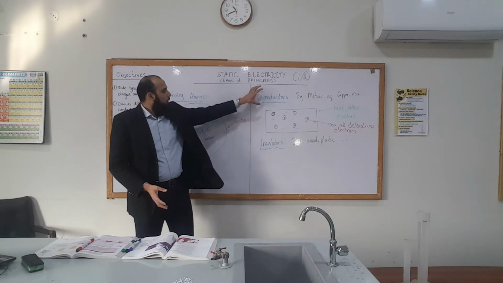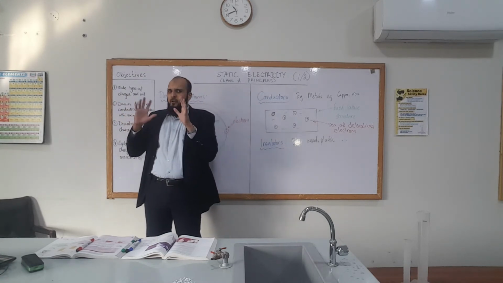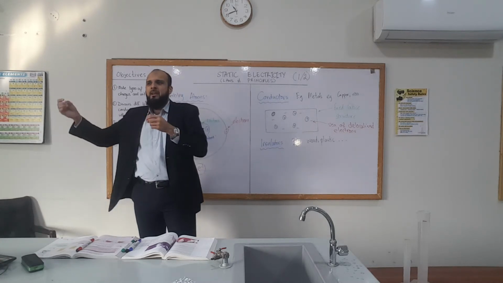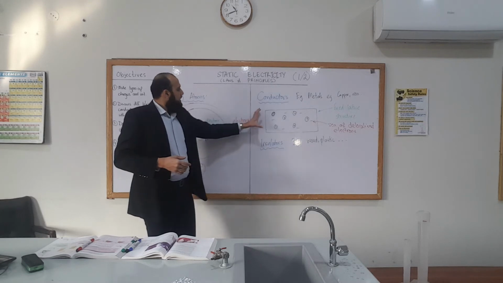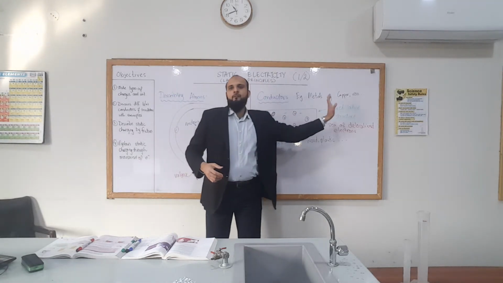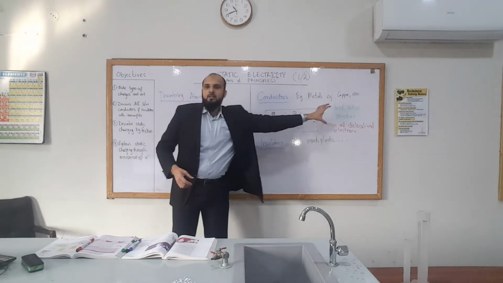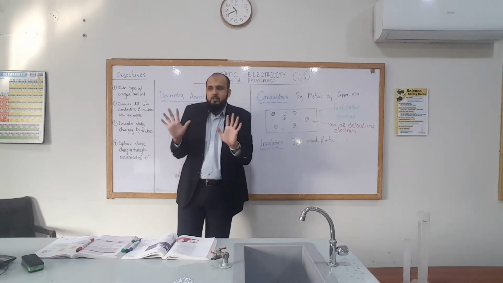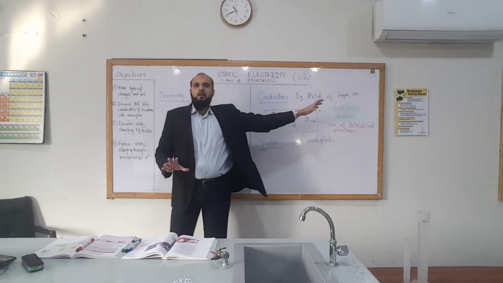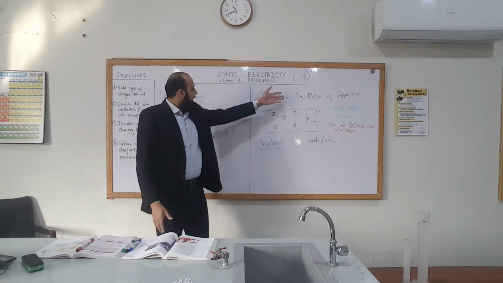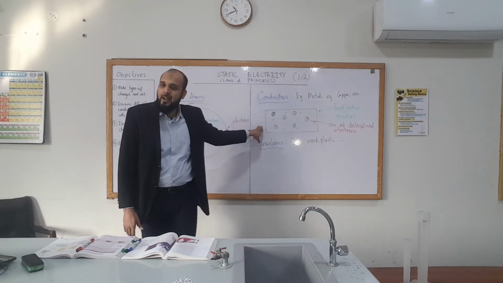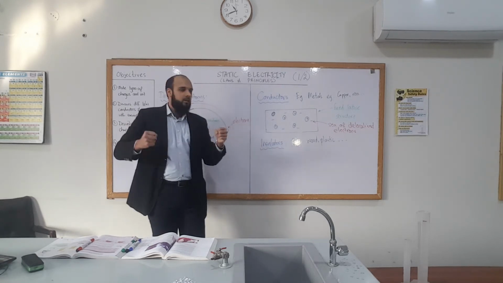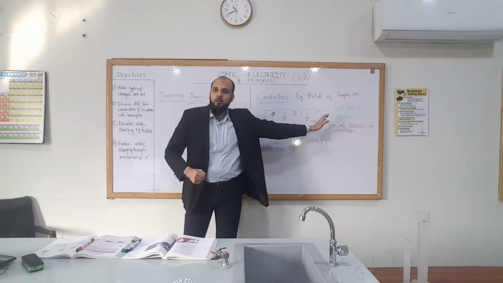So now when a potential difference is developed, we'll talk about this in some time, when some energy is supplied, it can push the sea of electrons so it can flow around through this lattice structure. So the positive metal ions will stay put, they'll stay where they are, but the sea of delocalized electrons is free to move. Just like if we heat this conductor at one end, the sea of delocalized electrons will gain kinetic energy, and kinetic energy gets transferred across as well.